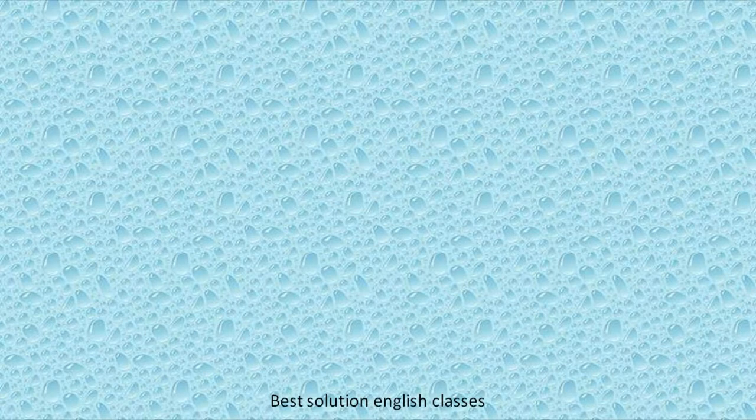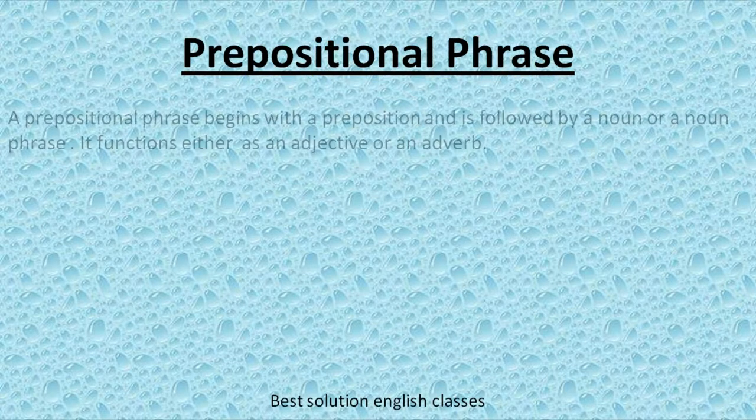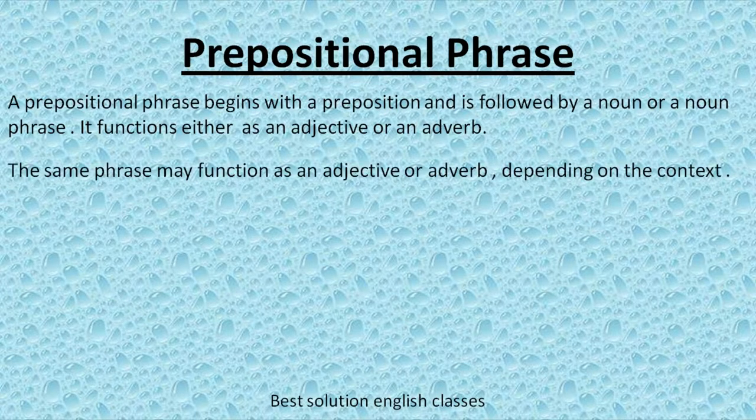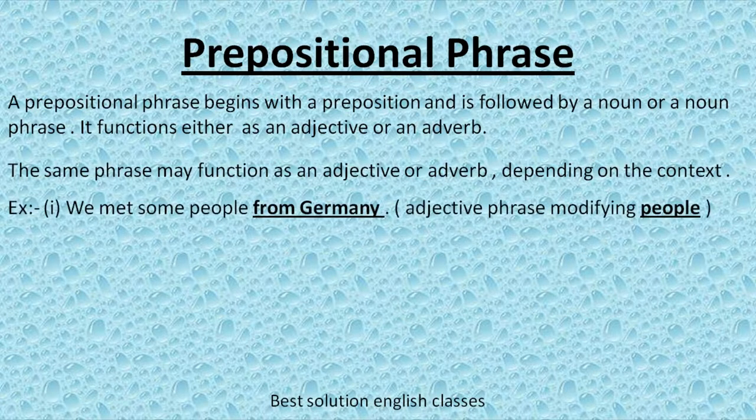Next, we talk about prepositional phrase. A prepositional phrase begins with a preposition and is followed by a noun or a noun phrase. It functions either as an adjective or an adverb. The same phrase may function as an adjective or adverb depending on the context.